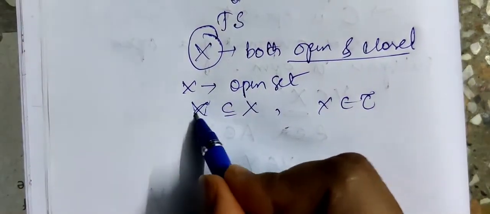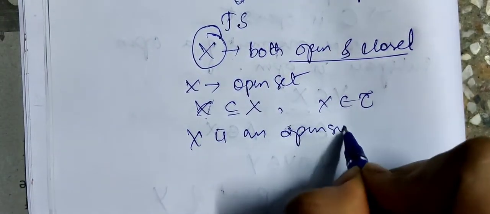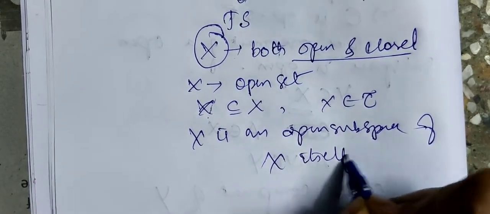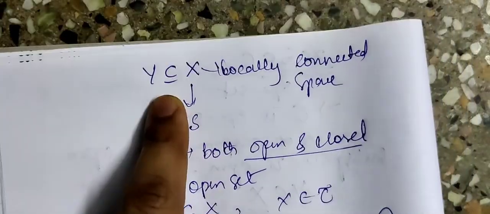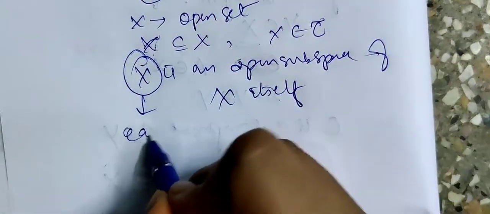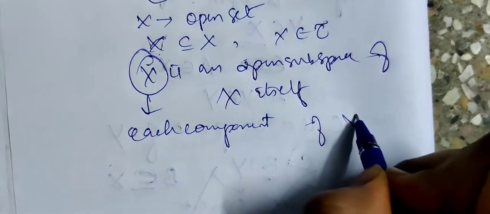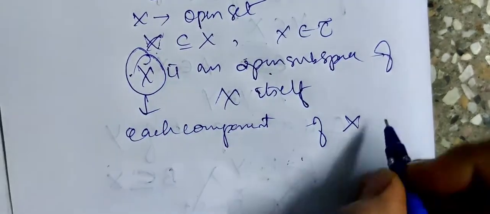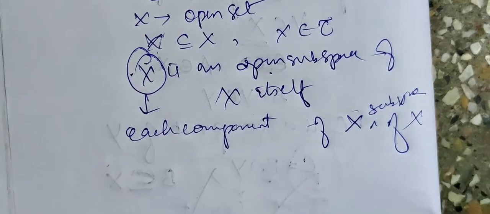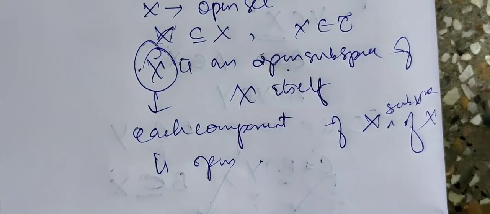So X is an open subspace of X itself, right? So the theorem holds for X also, that is each component of the open subspace X of X is open. Hence we have proved the theorem.